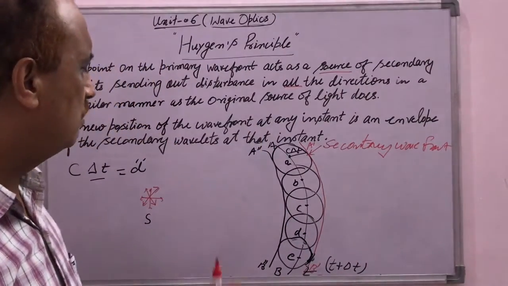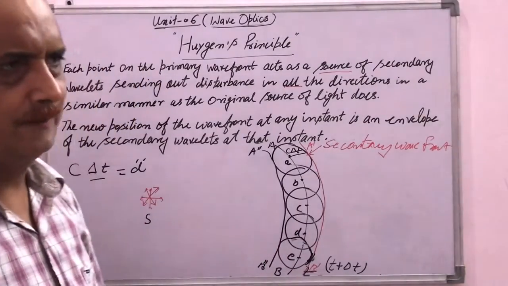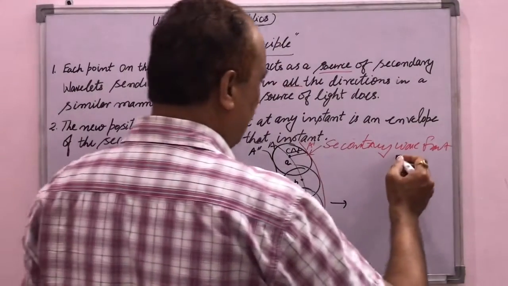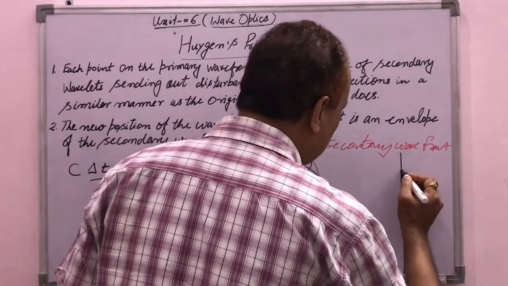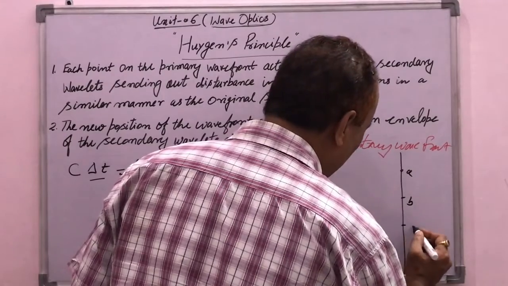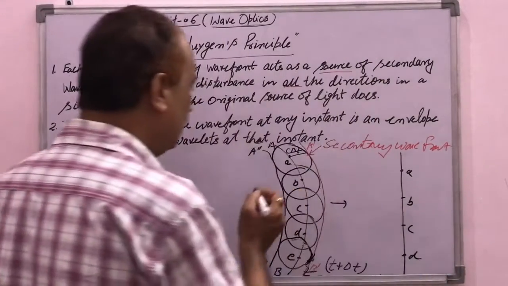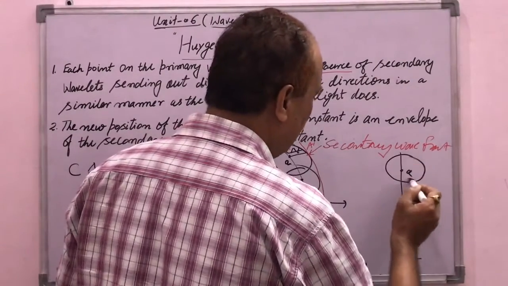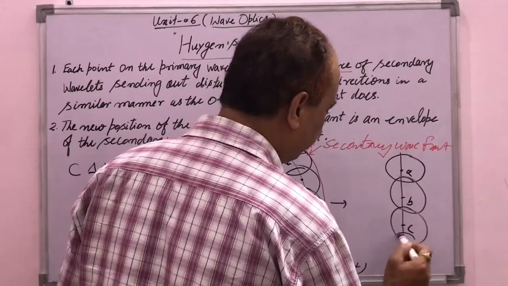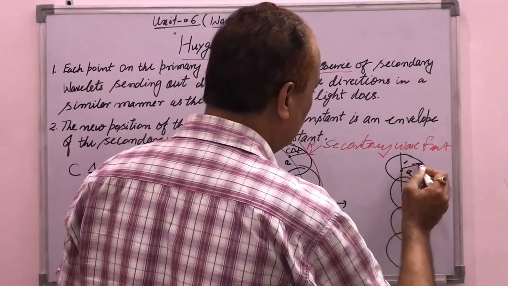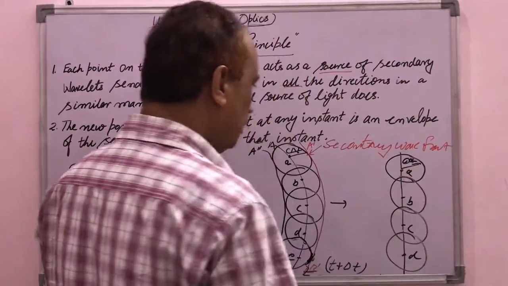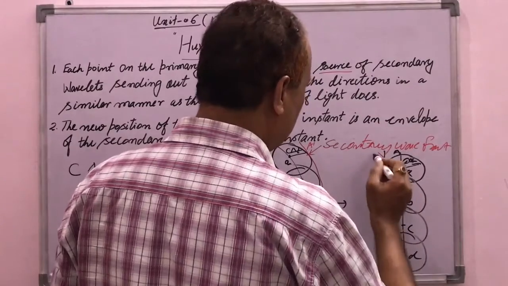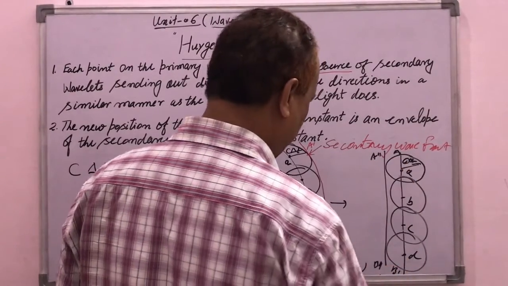And when we construct this diagram at a far off distance, by considering a primary wavefront and the points A, B, C, D as considered in the first case, and draw circles of the same radius c delta t, AB is a primary wavefront and the previous one is the A double dash, B double dash wavefront.